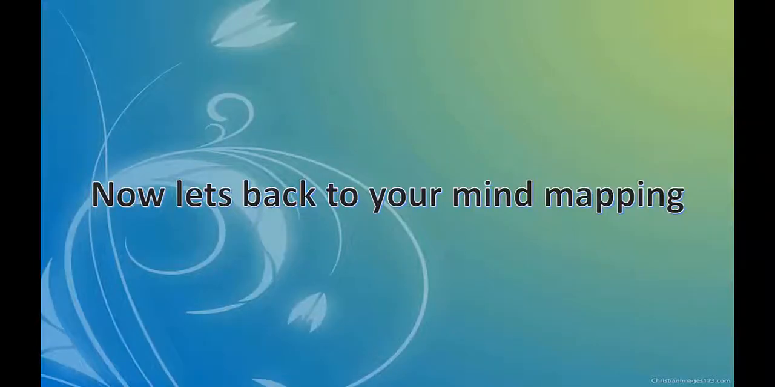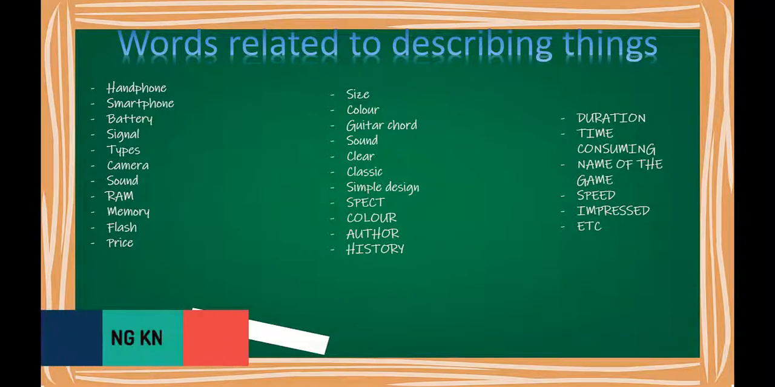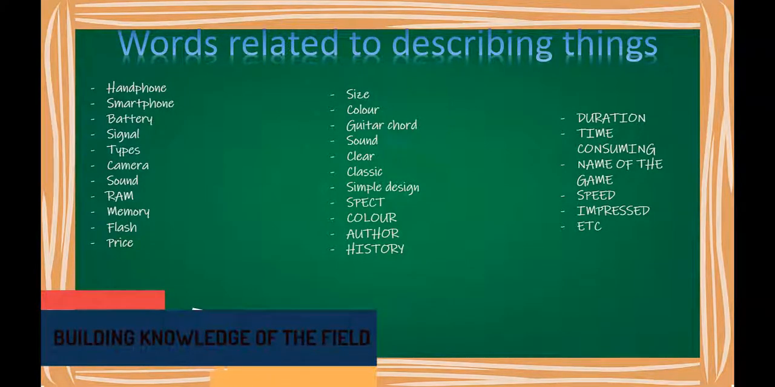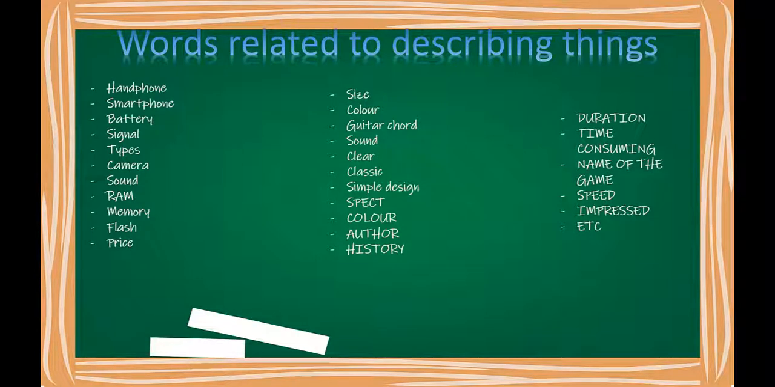Now let's go back to your mind mapping. For the previous lesson, we were talking about how to describe people. For this lesson today, we are going to write about mind mapping, how to describe things. This is the word related to describing things. There are some words that I have sent to your WhatsApp group, so you have to read carefully and analyze these words.